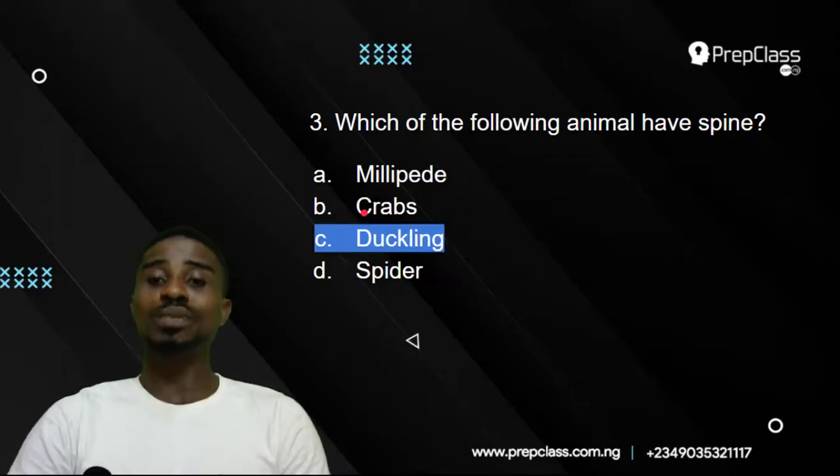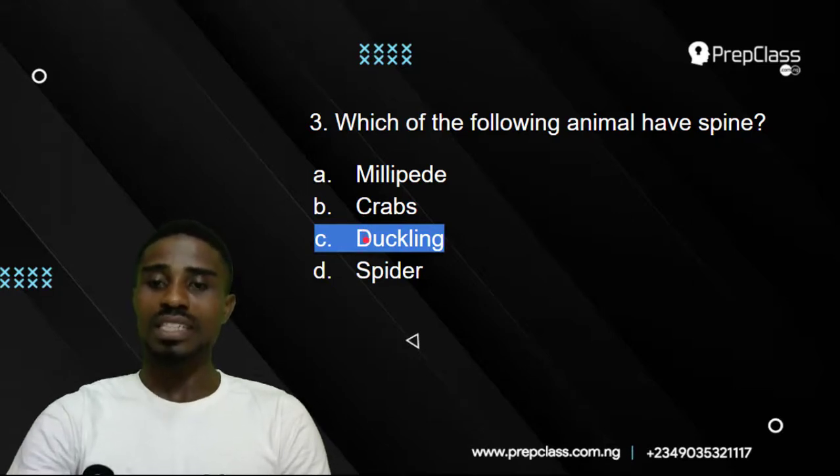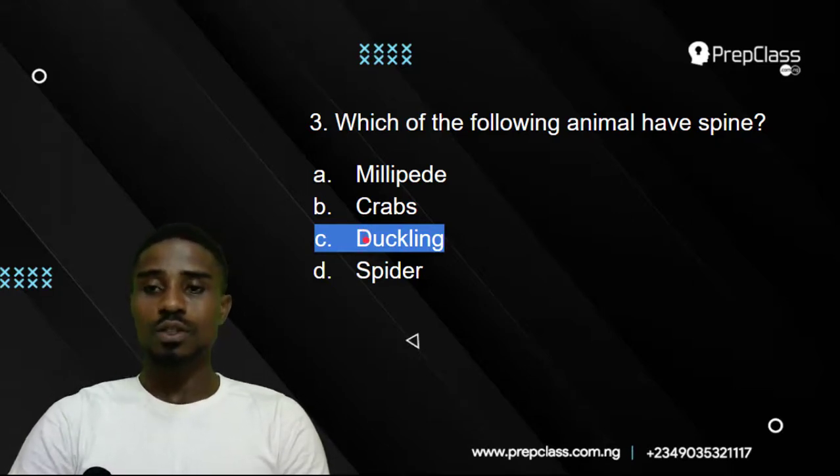Our correct answer will be duckling, because millipedes don't have backbones. They are invertebrates. Crabs don't have backbones. They don't have spine. They are invertebrates. Ducklings have backbones. They are vertebrates. While spiders don't have backbones. They are also invertebrates. Alright, let's move on to the next one.